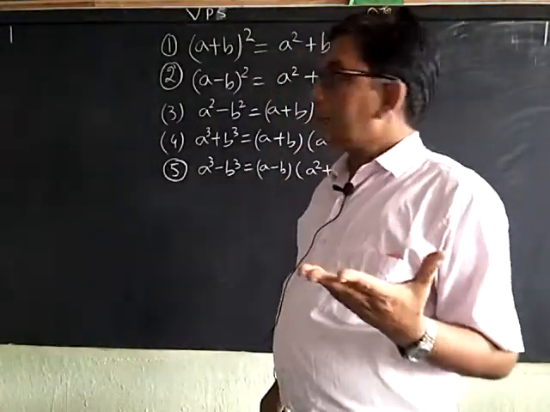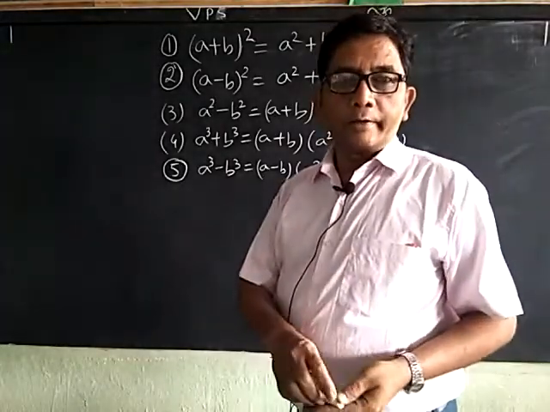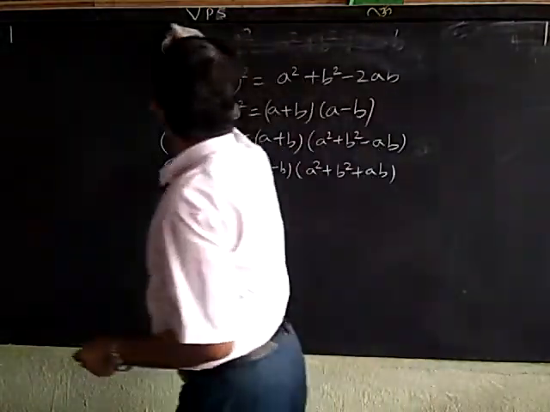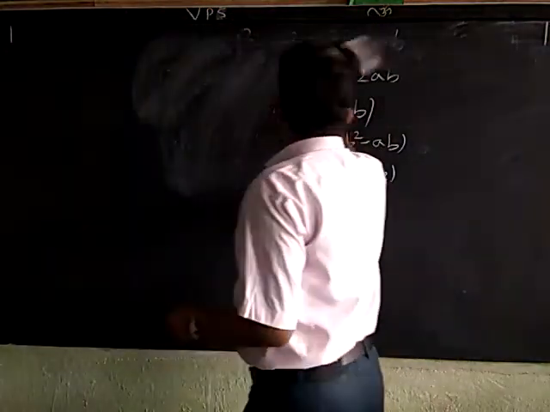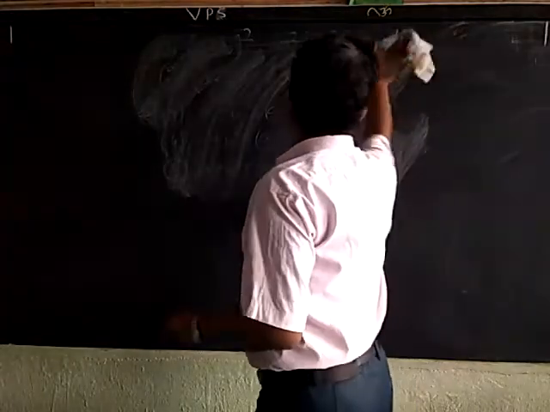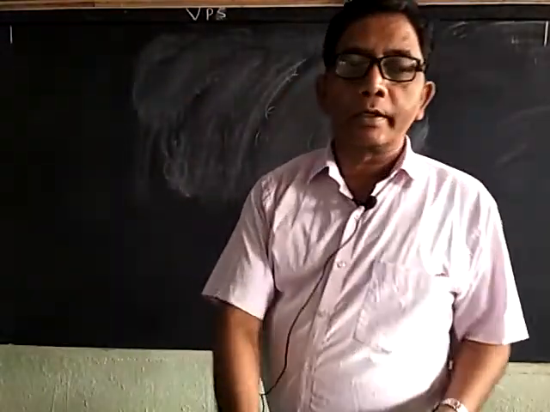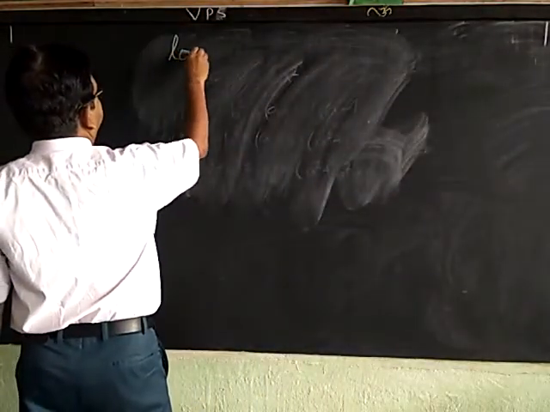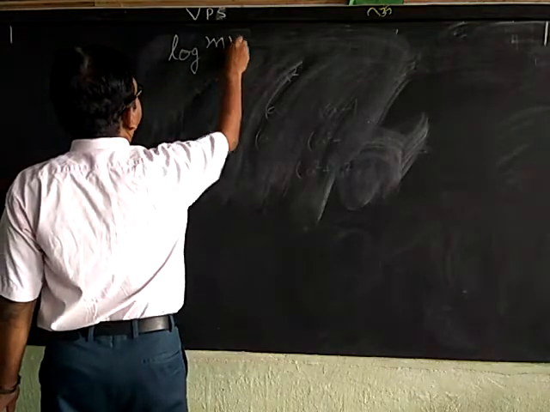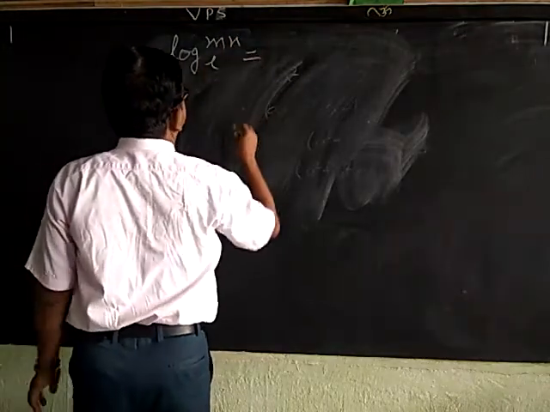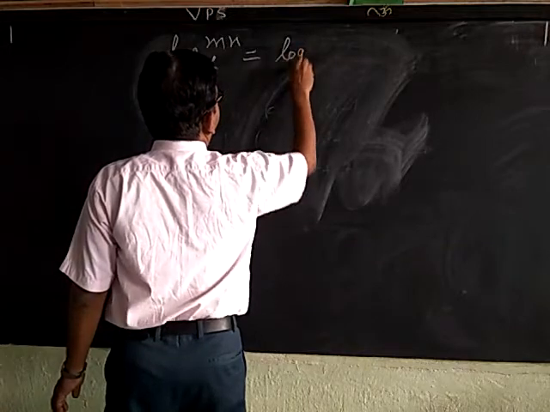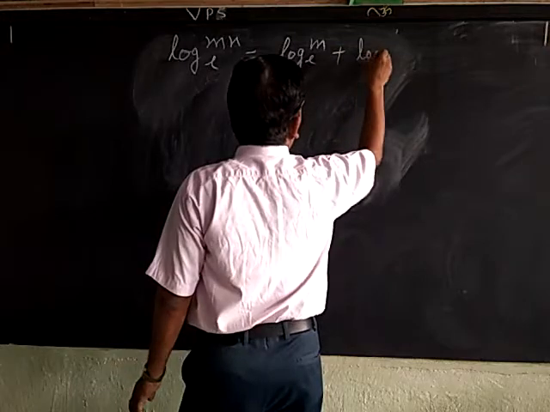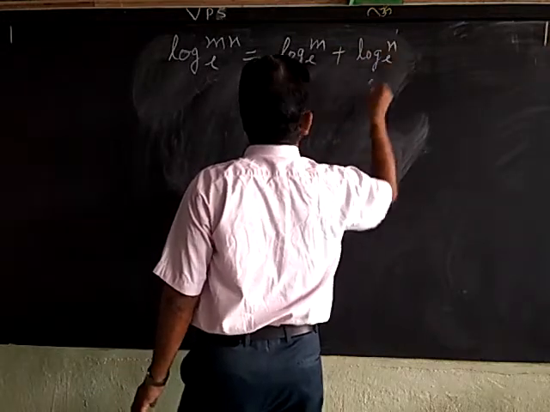Now we also use the standard formulas for logarithms. Suppose log of mn base e is equal to log m base e plus log n base e.